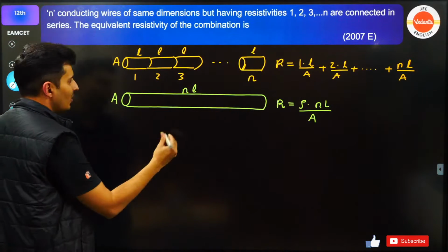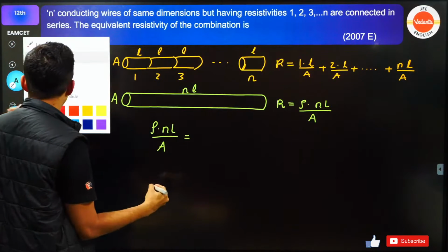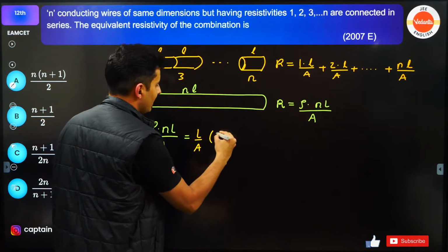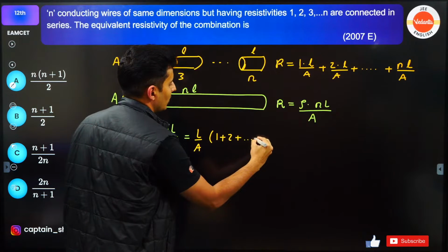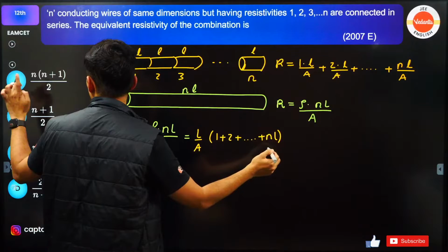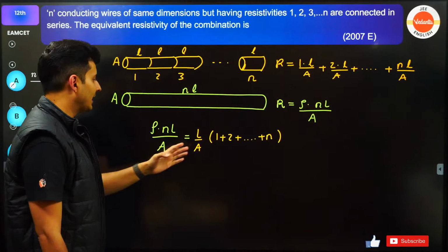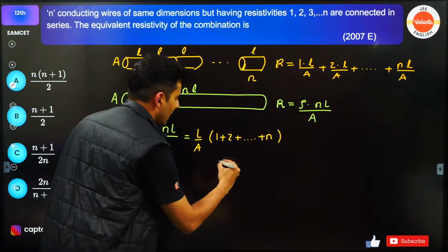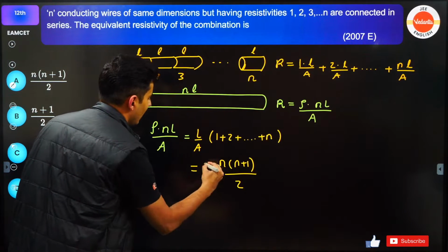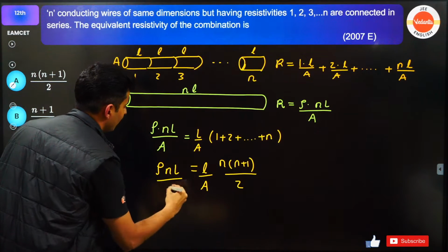Just equate these two. So what will you get? Rho NL by A is equal to L by A common, and we have 1 plus 2 plus so on and so forth till N. L is taken common. So what is 1 plus 2 plus like that? If you do, it is nothing but N into N plus 1 divided by 2. Here I have L and A, and here I have rho N L divided by A.